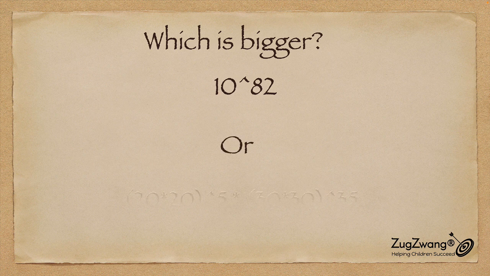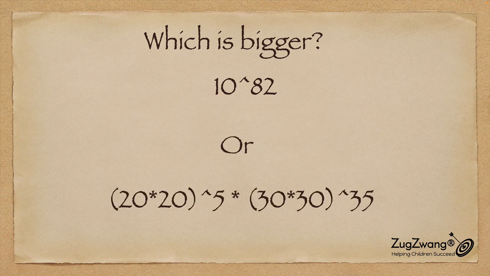Is 10 to the power 82 bigger, or the number we arrived at, which is 20 times 20 to the power 5 times 30 times 30 to the power 35? Which one is bigger? No calculator or even a computer is going to give you the exact value, so you need your mathematical skills to convert the second number into something comparable with the first number, so you can measure apples against apples.